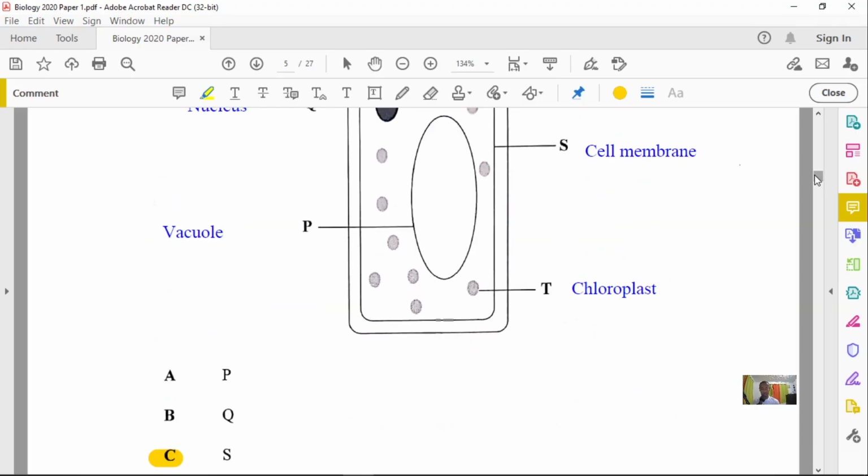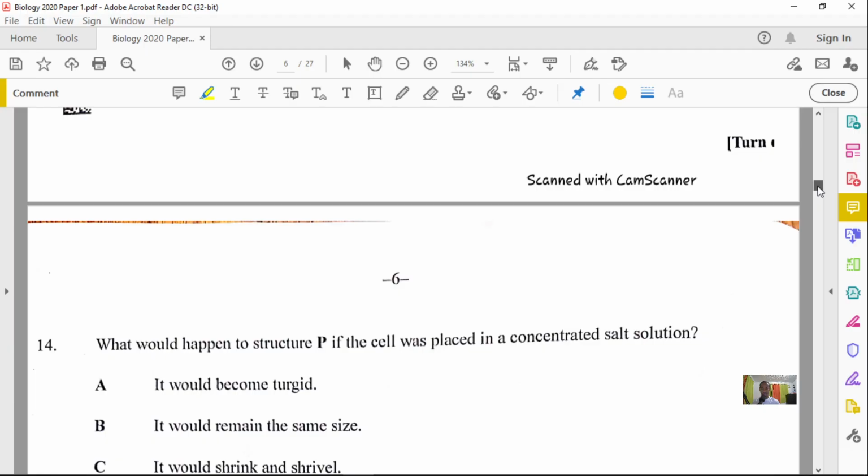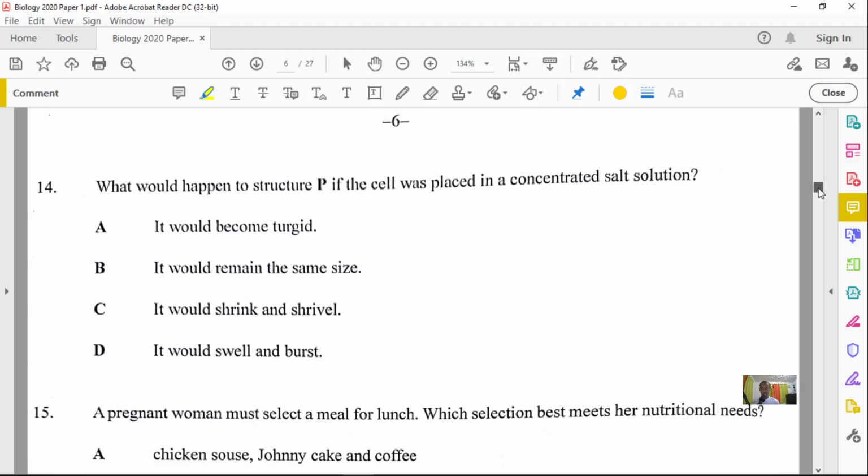Remember that the vacuole stores water, plant food, and also waste. So if the cell is placed in a concentrated solution, and remember that a concentrated solution is called a hypertonic solution, what will happen to the vacuole is that it will lose water because the content of the vacuole will be more dilute compared to the solution outside of the cell.